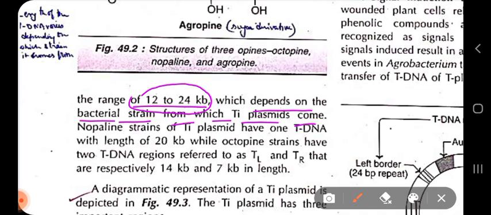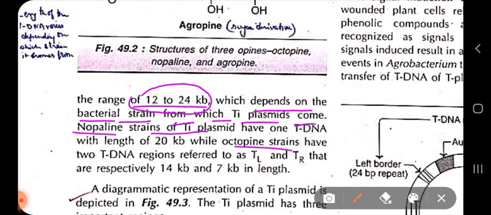There are different strains of Ti plasmids that we will see: Nopaline strains of Ti plasmid and Octopine strains of Ti plasmid. Two strains of Ti plasmids are there. So depending on which strain of Ti plasmid we have used, their tDNA varies in length.